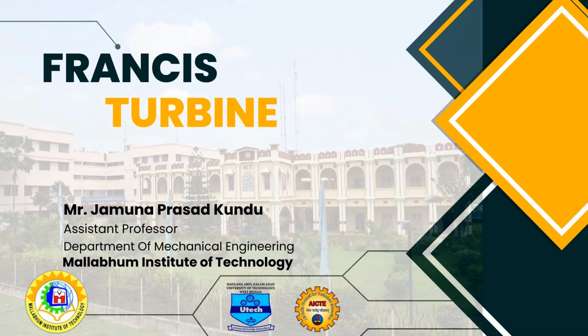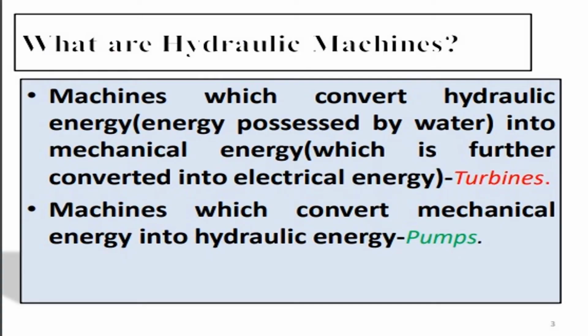I am going to introduce the Francis turbine. The Francis turbine is a hydraulic machine. Hydraulic machines are those machines which convert hydraulic energy into mechanical energy or mechanical energy into hydraulic energy. In the case of a pump, mechanical energy is transferred to hydraulic energy.